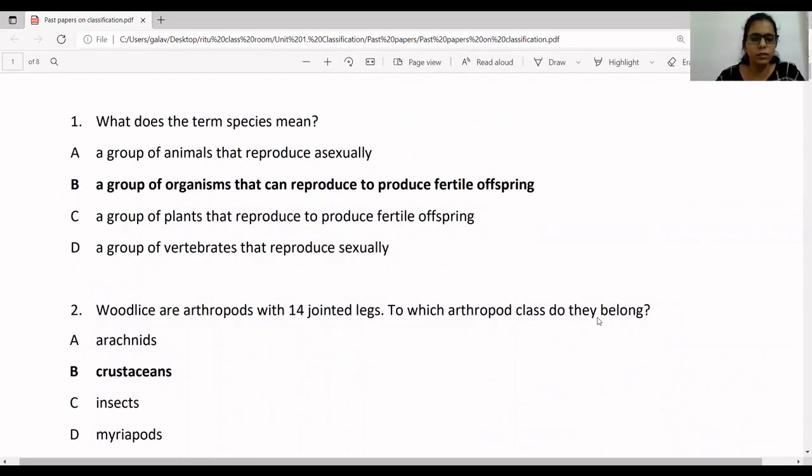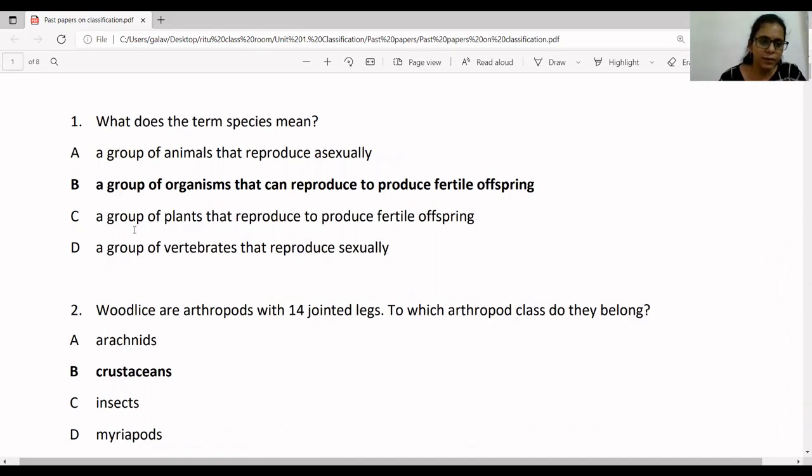Now, you know what a species is. Species actually refers to the group of organisms which can reproduce with each other to produce fertile offspring. So B is the correct answer here. If you look at A, they have written a group of animals that reproduce asexually. So this is wrong, because the organisms which belong to the same species reproduce sexually to produce fertile organisms.